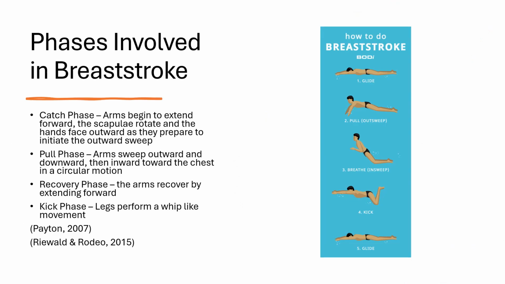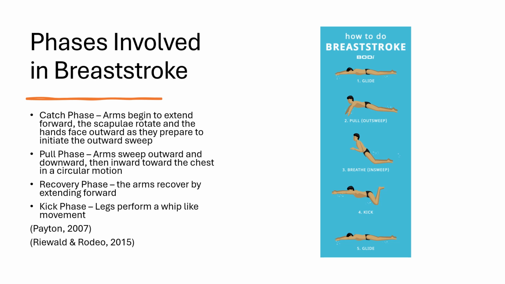During breaststroke, the phases involve various muscles, bones, and joints. The first phase that is performed is the catch phase. The bones involved in this phase are the scapula, clavicle, humerus, radius, and ulna. The muscles involved are the pectoralis major and minor, adduction, the serratus anterior, and the latissimus dorsi. The joints involved are the glenohumeral joint, shoulder flexion and internal rotation, and the elbow joint, slight flexion.